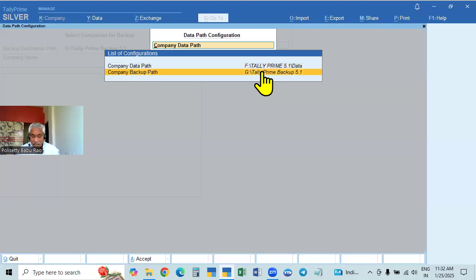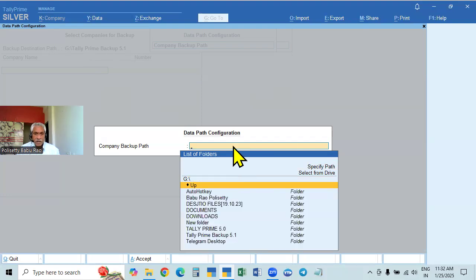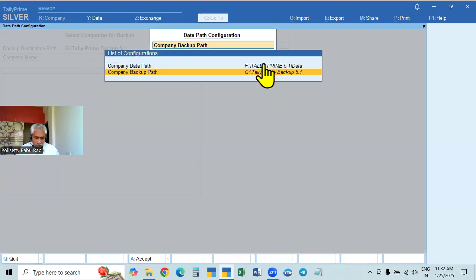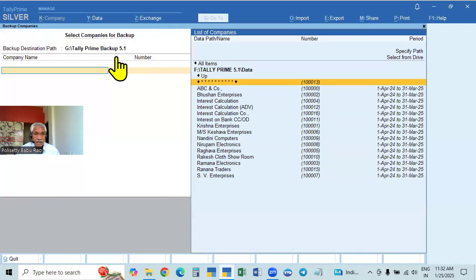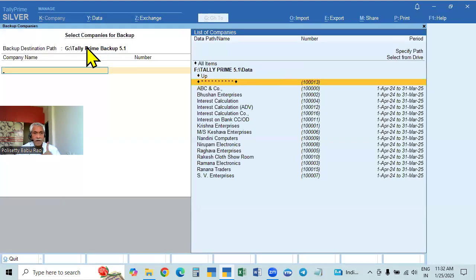That is the original thing. And here, this is the data. I mean, backup path, backup base, backup data path. And here we have to select from drive already created. Otherwise, create here also, specify drive and it will come here and enter, automatically that will go there. And now you have to save it. Control A, save it, and then next time onwards, when you click the backup, automatically that backup drive will come here by default, cursor will be there, and we have to select and backup. So work will be very easy.